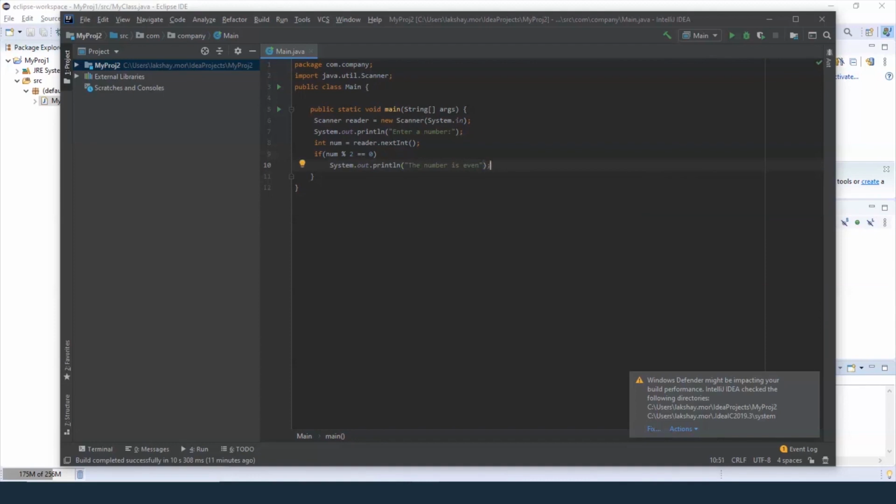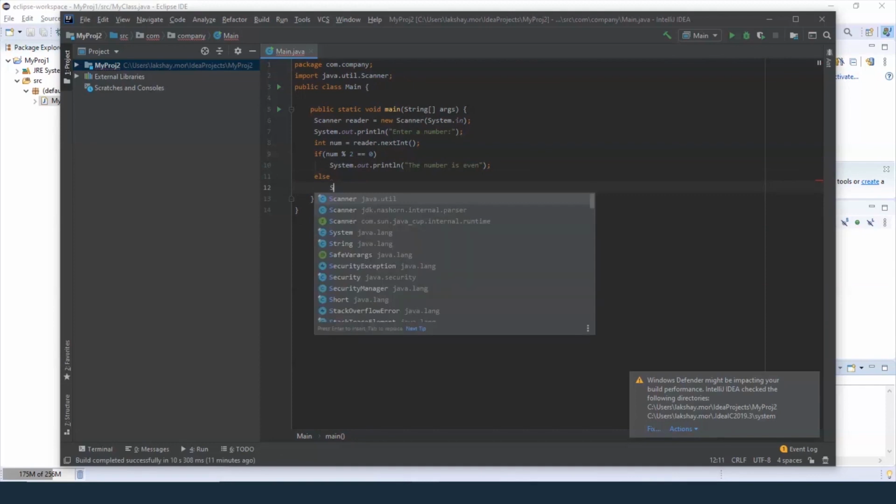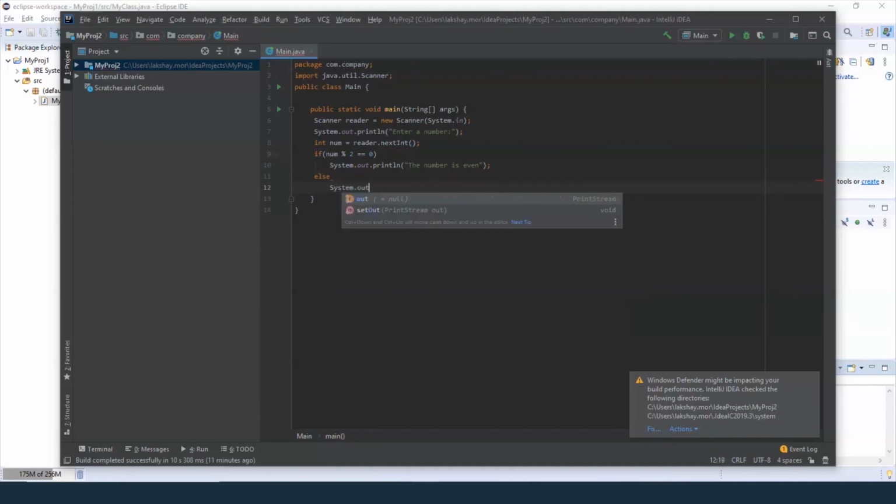Now for the else case, the number is not even. Or in this case, odd. There we go. We're done. So let's run this program.